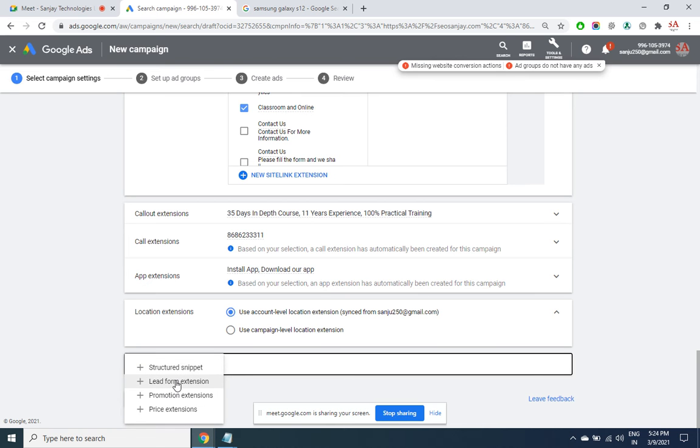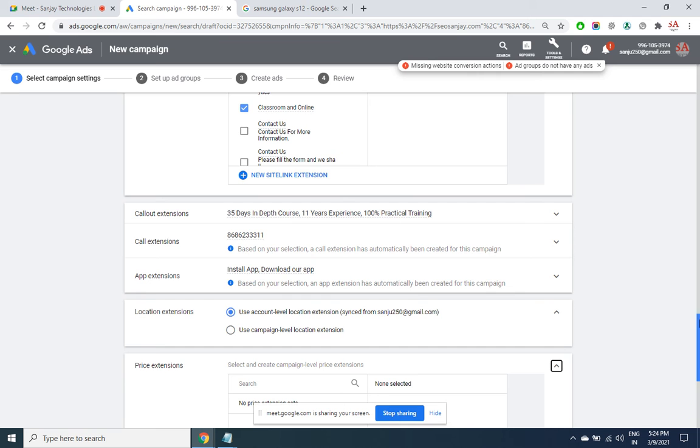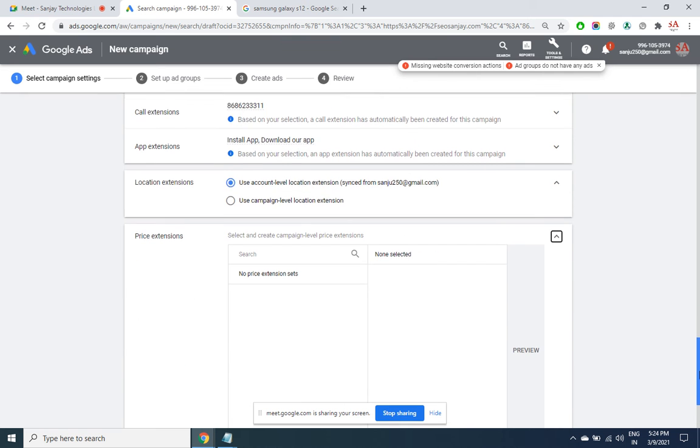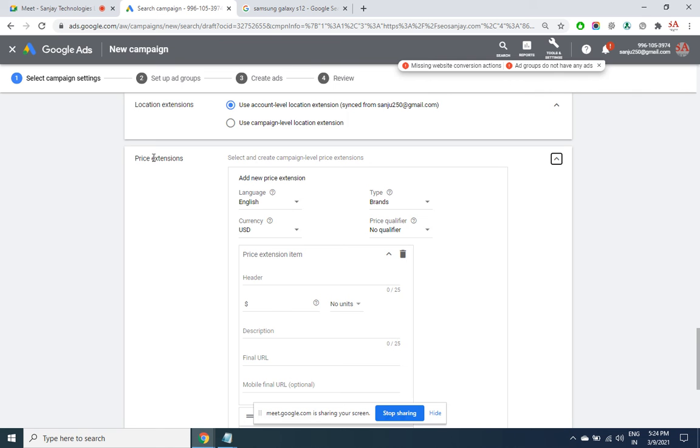Structured snippet we have seen, lead form also we have seen, promotion also we have seen, and price extension. So let's say that I wish to add a price to my product. This is one extra option that you have got in the shopping campaign, which is missing in other campaigns.